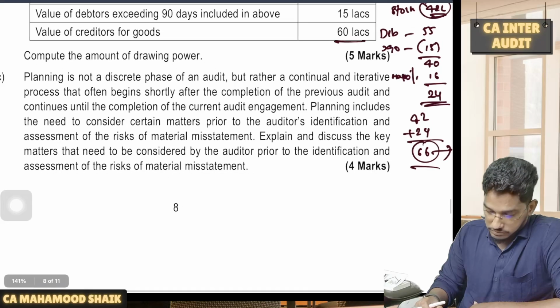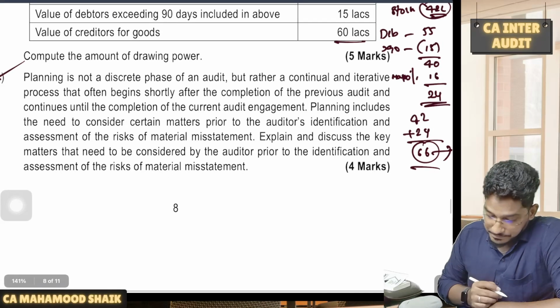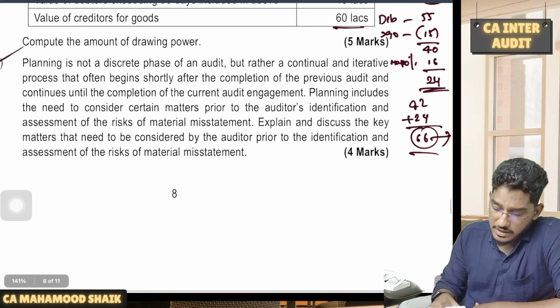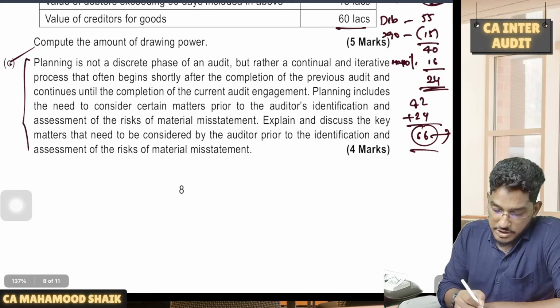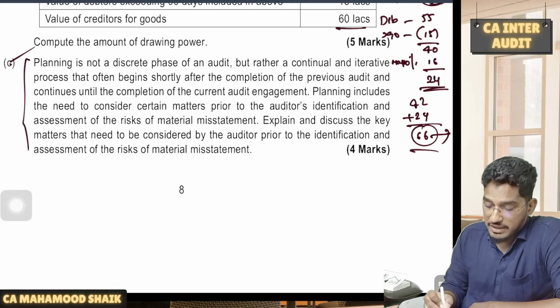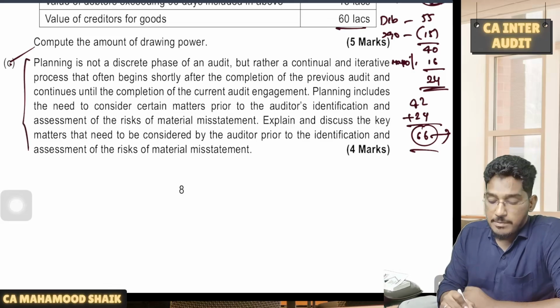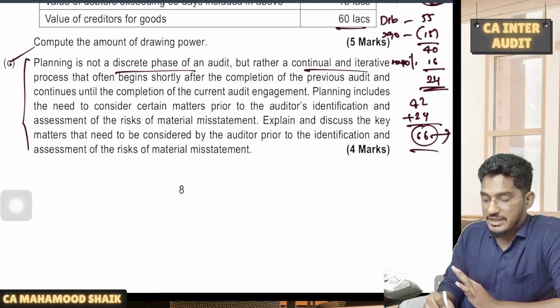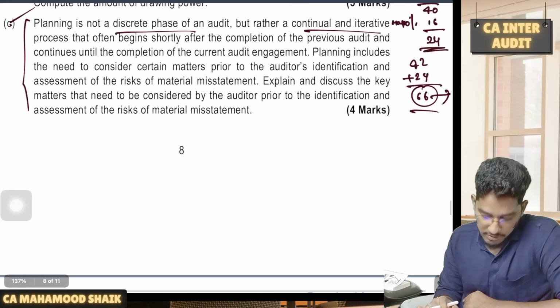Next. Once again, a question from planning. This is also a question: what matters are you required to consider while conducting the planning? If you read it, planning is not a discrete phase of an audit, but rather a continual and iterative process. We are all well aware of it.